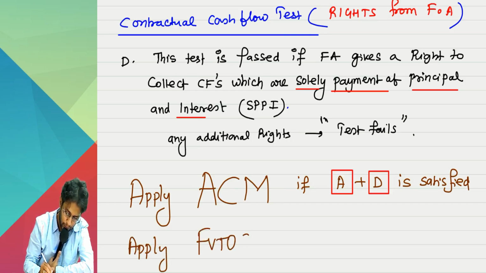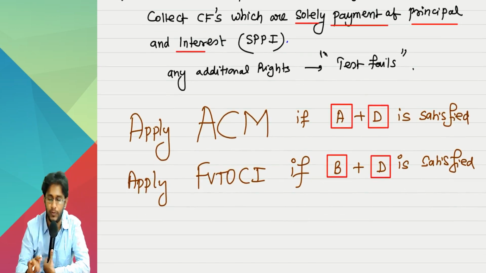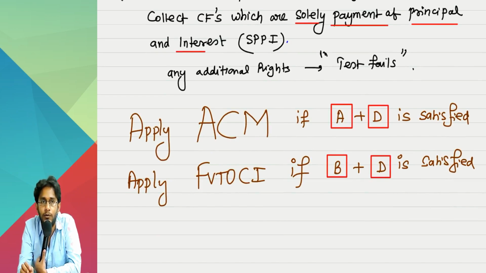Apply FVTOCI if B plus D is satisfied. Who is B? The objective is to hold till maturity, but this fellow is also checking the market price daily. Why? If a nice price comes, he will sell it off. Am I having both of these at different points? So on one side you say that I am holding till maturity.